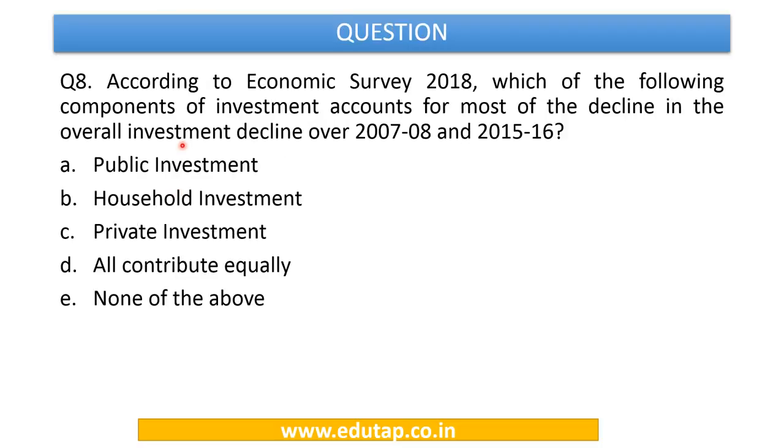Now let's move to the next question. According to Economic Survey 2018, which of the following components of investment accounts for most of the overall investment decline over 2007-8 and 2015-16? So it says that though investment has declined from 2007 to 2016, which of the following components has contributed the most to this decline? Options are public investment, household investment, private investment, all contribute equally, none of the above.